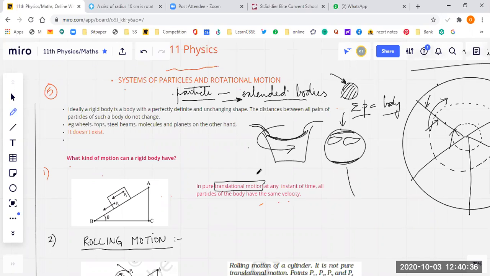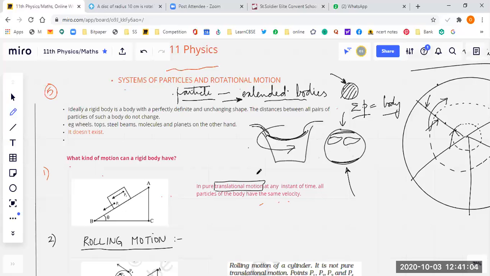So if I want to see the effect of any force on the entire Earth, that force has a different effect on different sections of the Earth. When I want to see the effect of any force on the Earth, I'm talking about bigger forces, not really pushing the Earth. So then it becomes difficult. Why? Because different parts of this body are behaving in a different way.